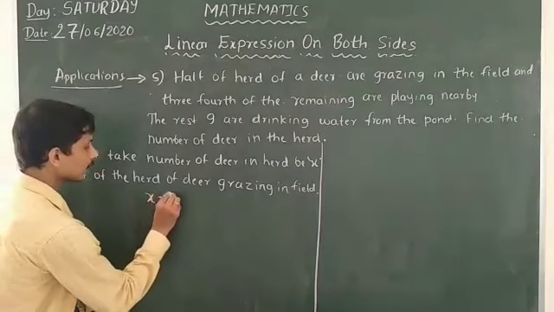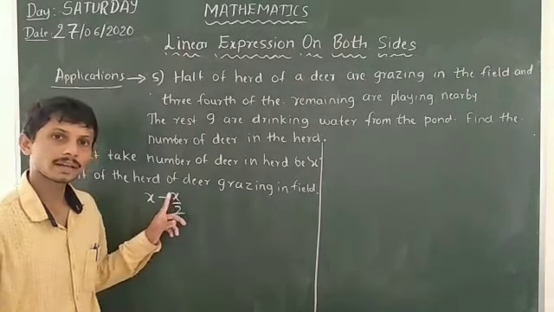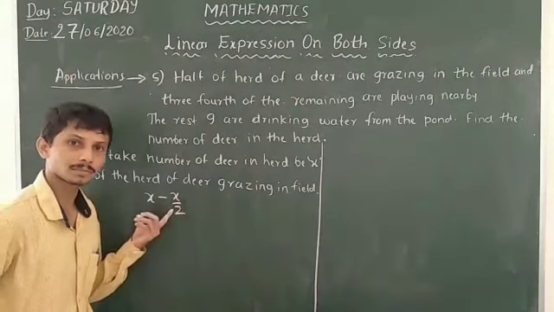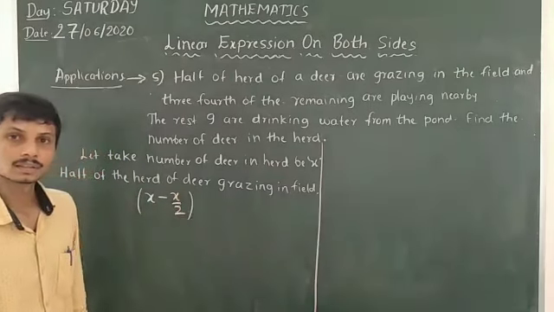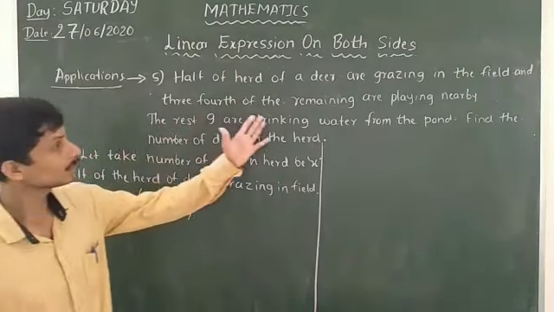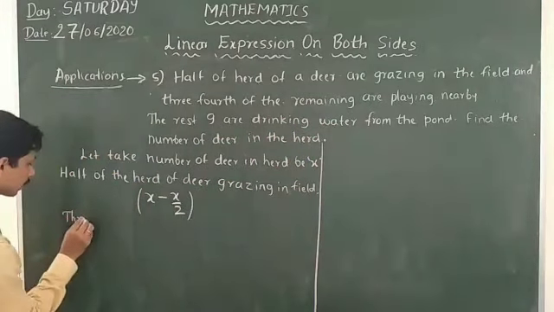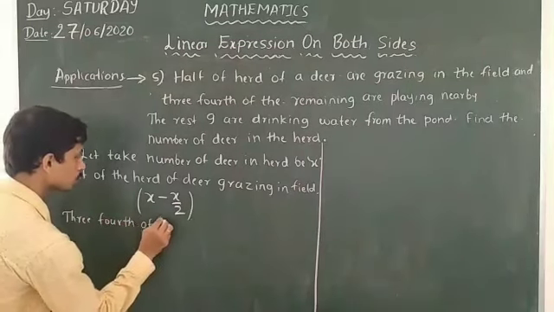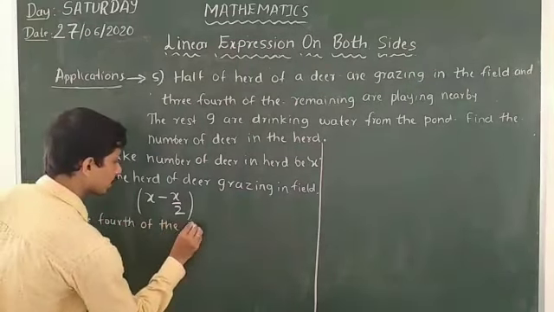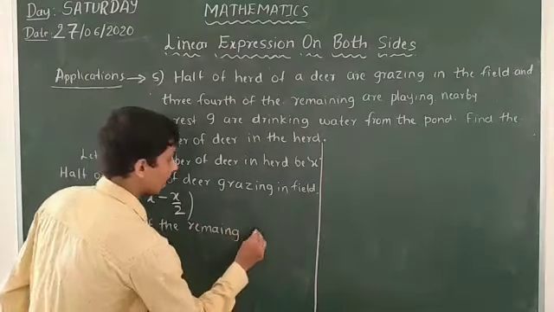So X minus X by 2, because we have to divide X by 2 and subtract it from X. Then 3/4 of the remaining are playing. That means 3/4 of the remaining are playing.